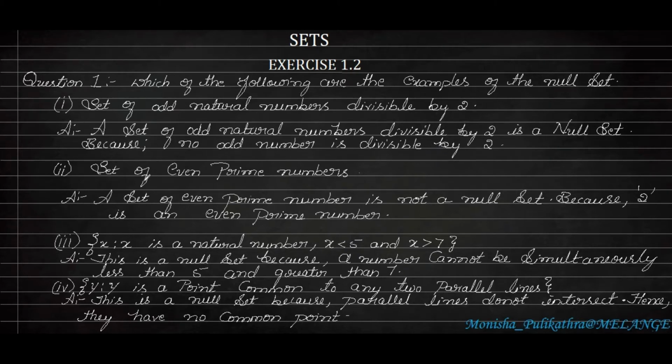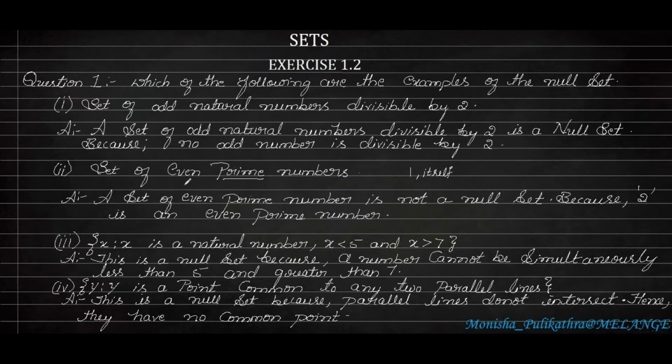Next, the second sub question is: set of even prime numbers. Odd number means the number which is not divisible by 2. Even number is the number which is divisible by 2. Next, they have given prime number. So what do we mean by prime number? A number which is divisible only by 1 and itself, whatever the number. That is called a prime number.